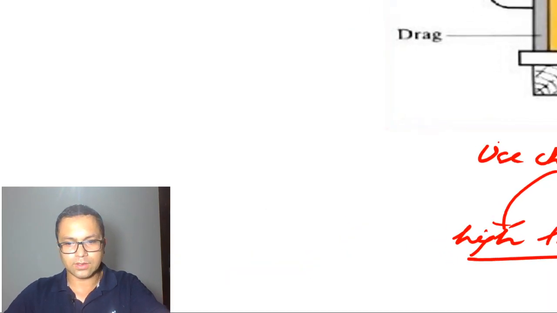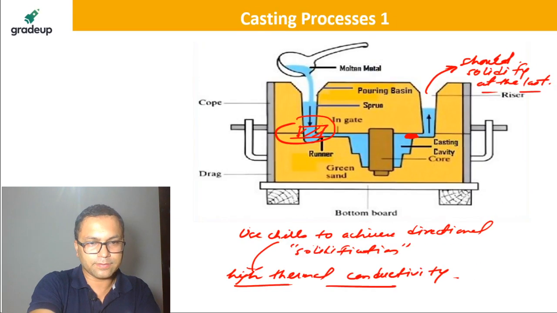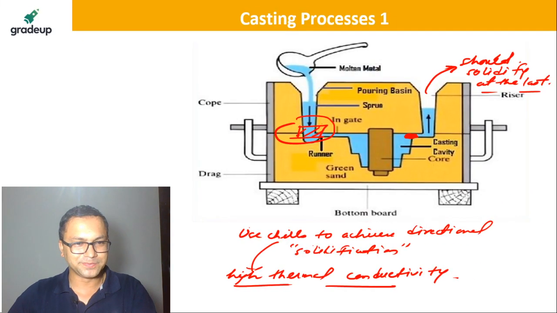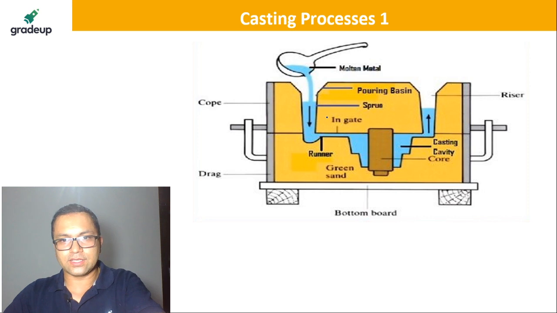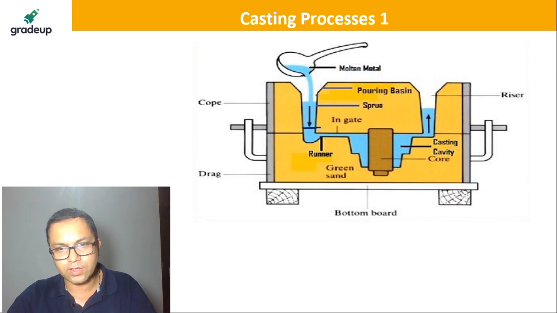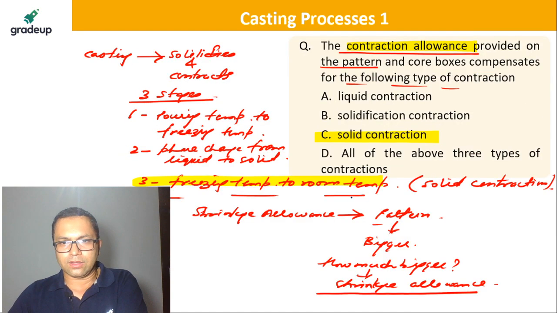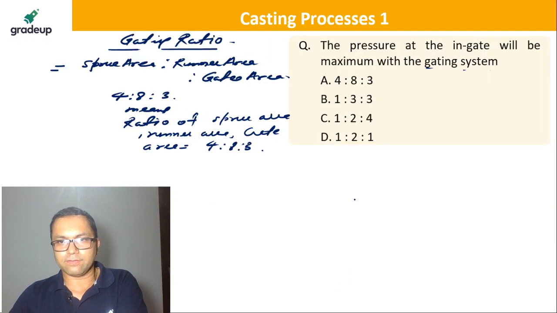I just pressed something really bad here, I don't know how to get back. Yep, we are back. So this is the cross-sectional area of the sprue, this one the runner, and this one the in-gate. That's what is given to us. Now you just need to tell which one of them is going to have more pressure.